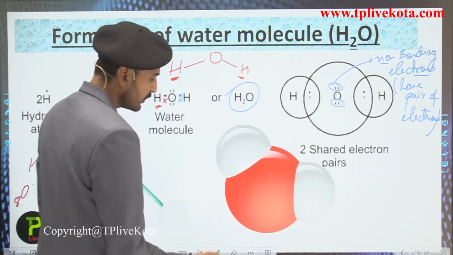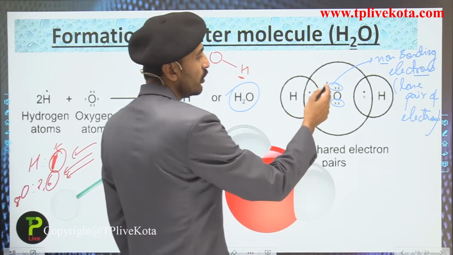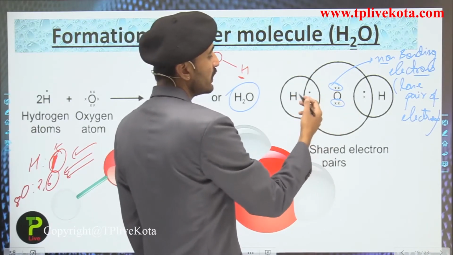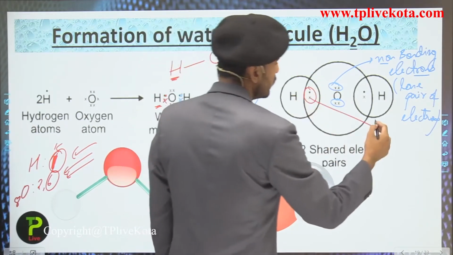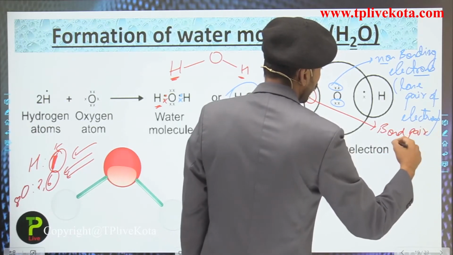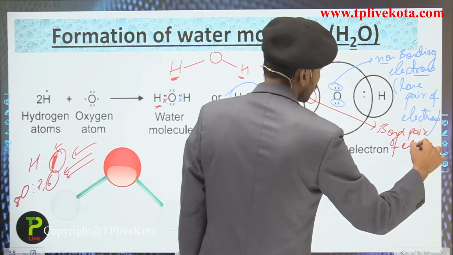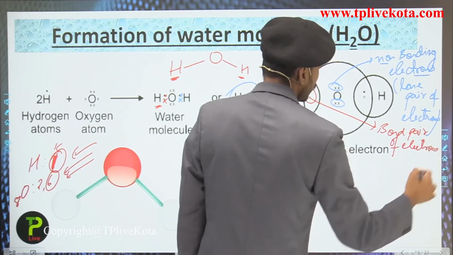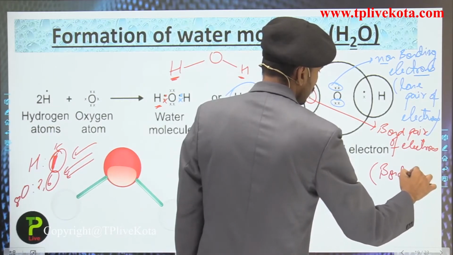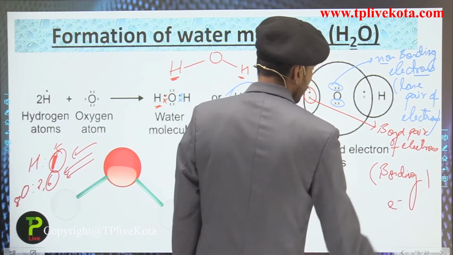Since they are not taking part in the bonding, they are non-bonding electrons, while these electrons are taking part in bonding, so they are termed as the bond pair of electrons, or you could also write them as the bonding electrons.